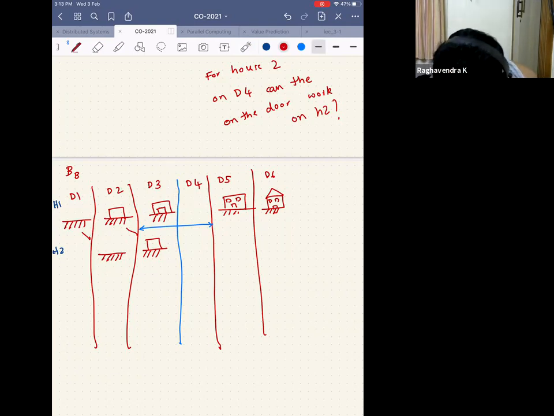on day four, for house two, there is nothing that you can do. So there is a stall. So there is a stall in the work, right? So I cannot do any work for house 2. So there's a stall in the amount of work that is happening for day 2.